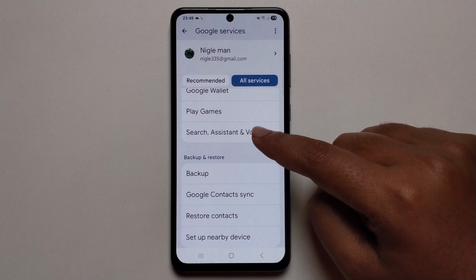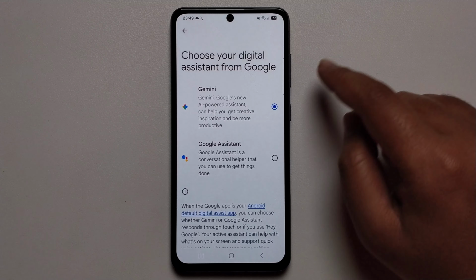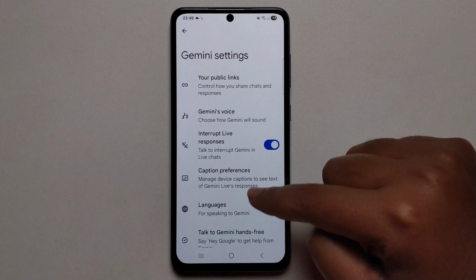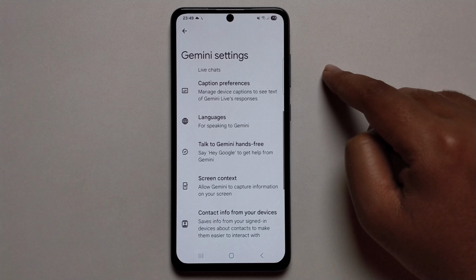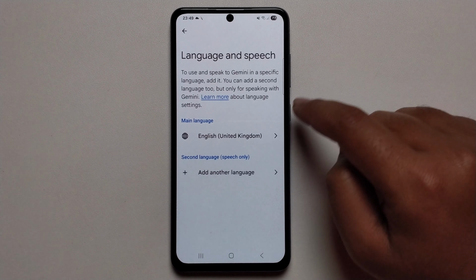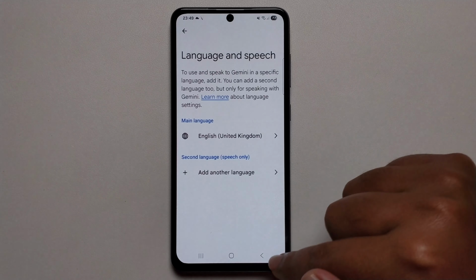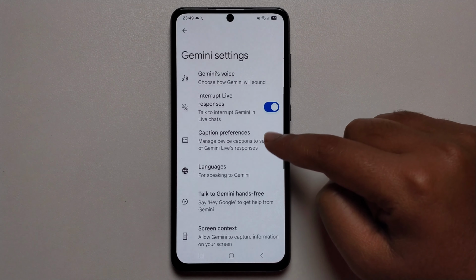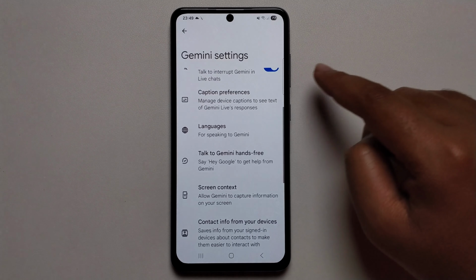Press on search assistant and voice. Let's go fix this. Okay, and select language, select, and click on talk to Gemini hands free. Need to set up this option.